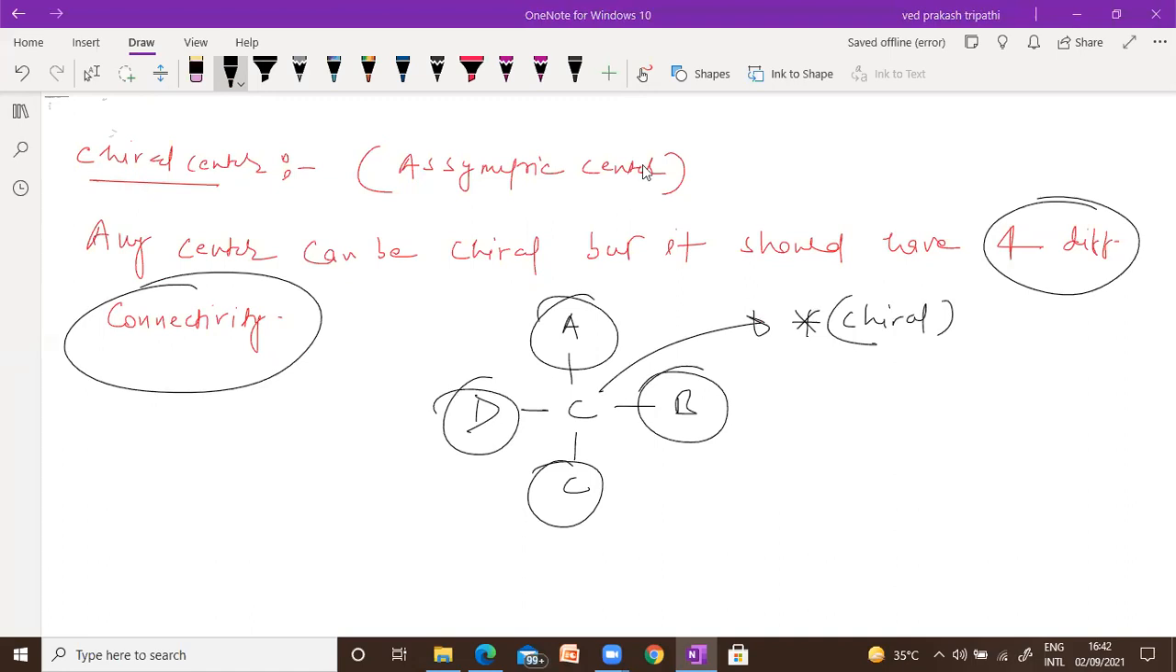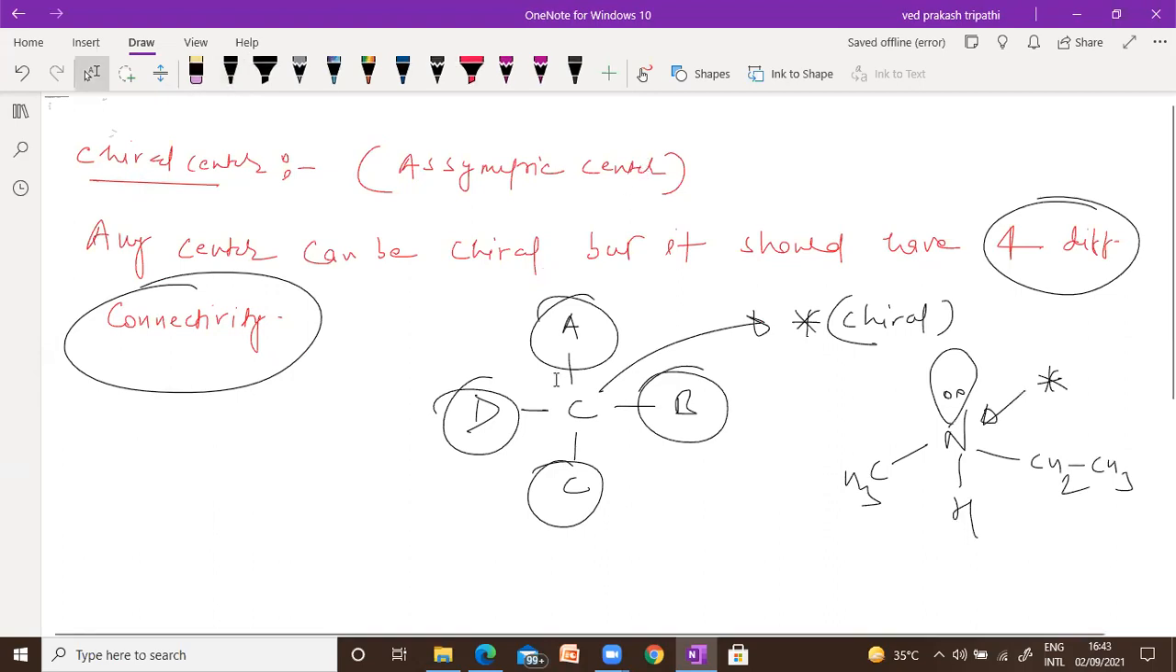No, chiral is not only the carbon. Any atom can be chiral, but in your syllabus, it is generally about carbon. So that's why I'm talking about carbon only. But it can be anything. Suppose you can take nitrogen as well. If you have nitrogen with methyl, a hydrogen, an ethyl branch, and a lone pair, now you can see this nitrogen also has 4 different connectivity. So this is also chiral. But in your syllabus, generally it is all about carbon, so we can talk about carbon only. But chiral can be any atom. It's not the property of only carbon.